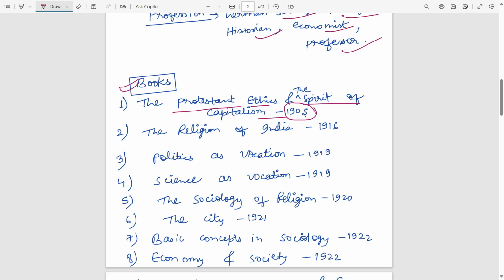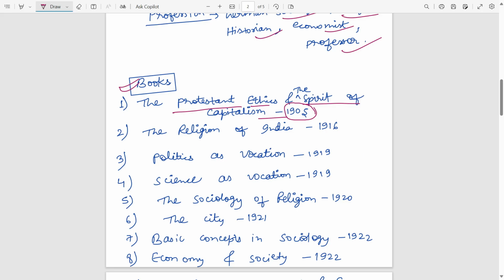Somewhere if you see the questions, they are asking the same. They will ask three, four books of the same thinkers, and somewhere they will take the books of four different thinkers and ask you to arrange them in chronological order, ascending or descending order in time period. So these kinds of questions they are asking.